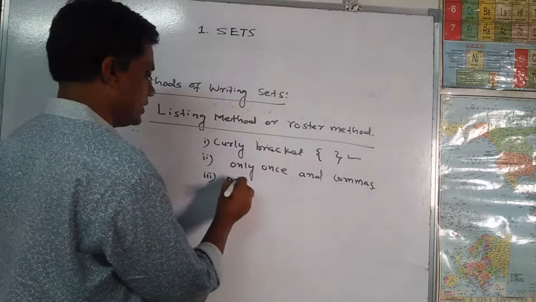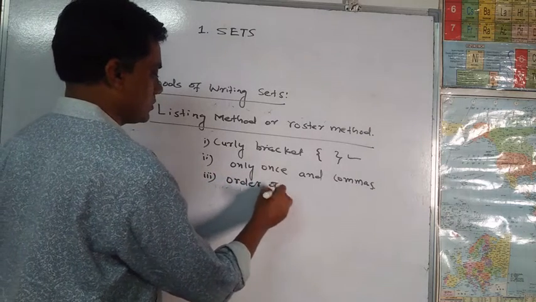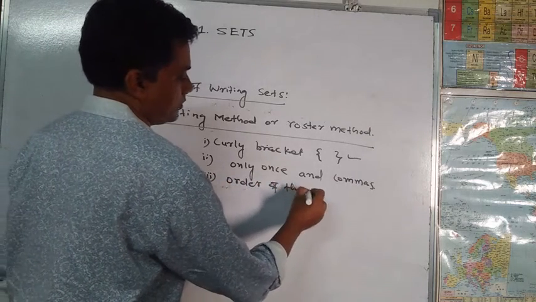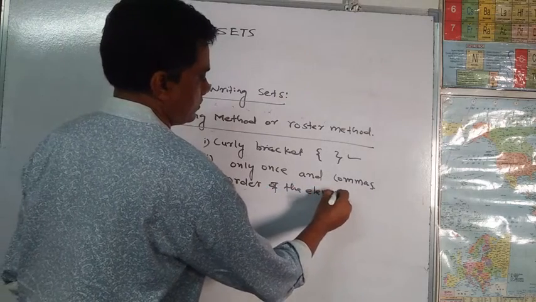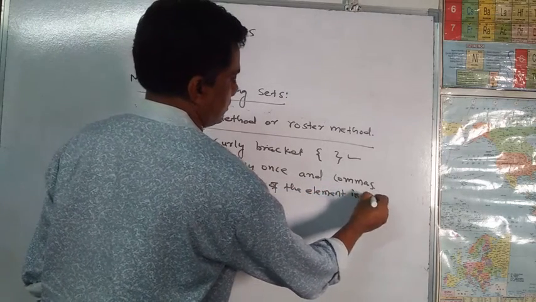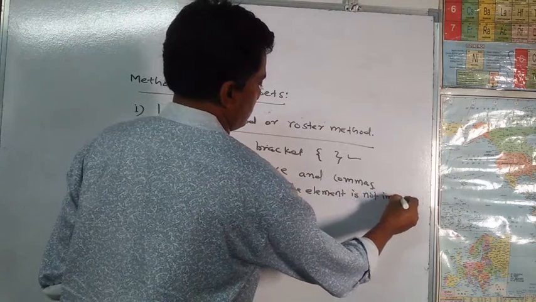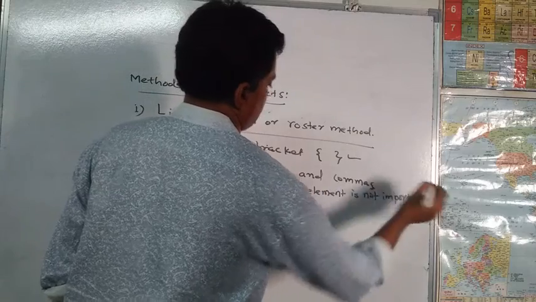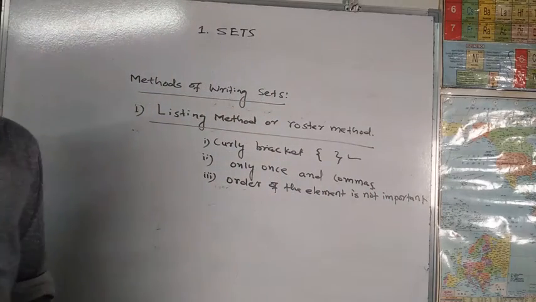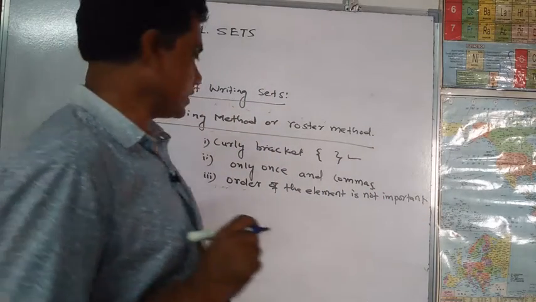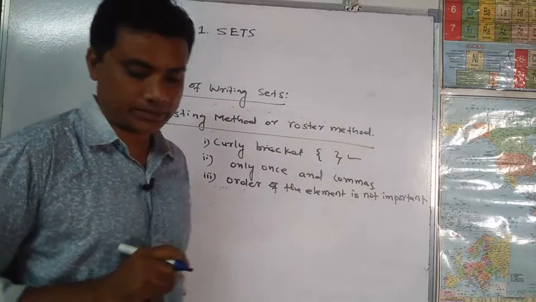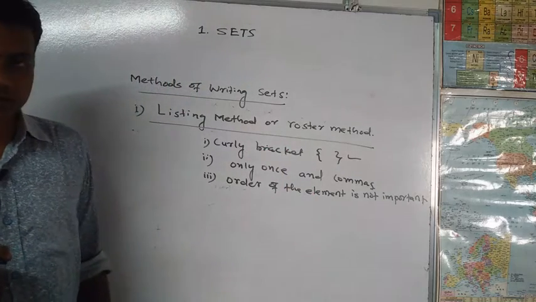The order of the elements is not important, but we have to write all the elements of the set.